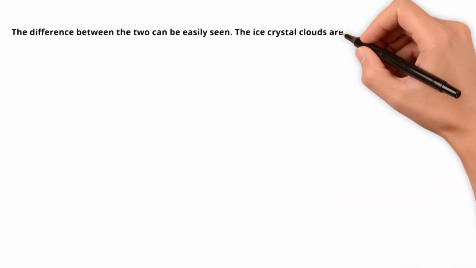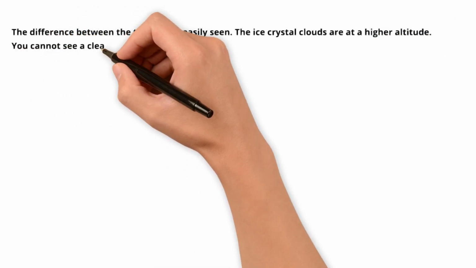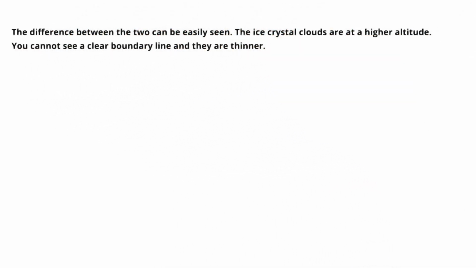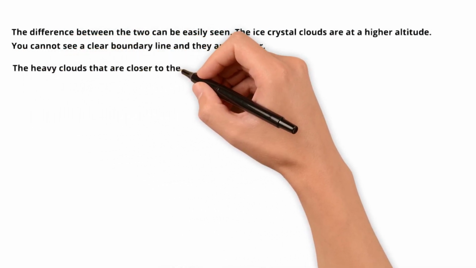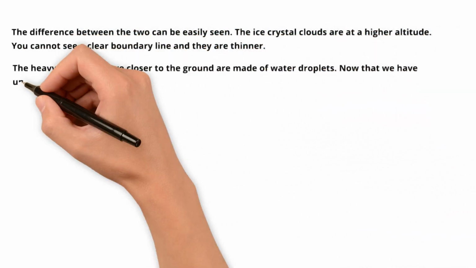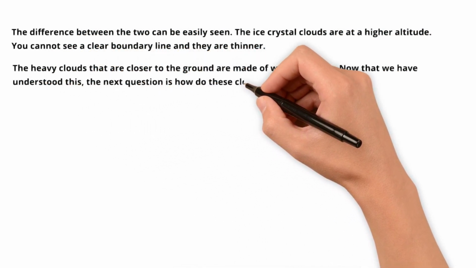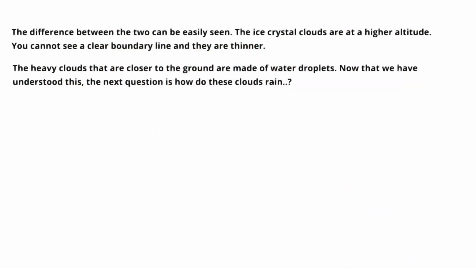The difference between the 2 can be easily seen. The ice crystal clouds are at a higher altitude. You cannot see a clear boundary line, and they are thinner. The heavy clouds that are closer to the ground are made of water droplets.